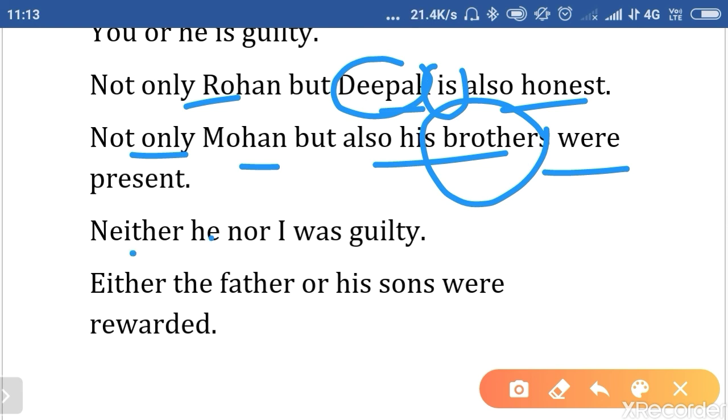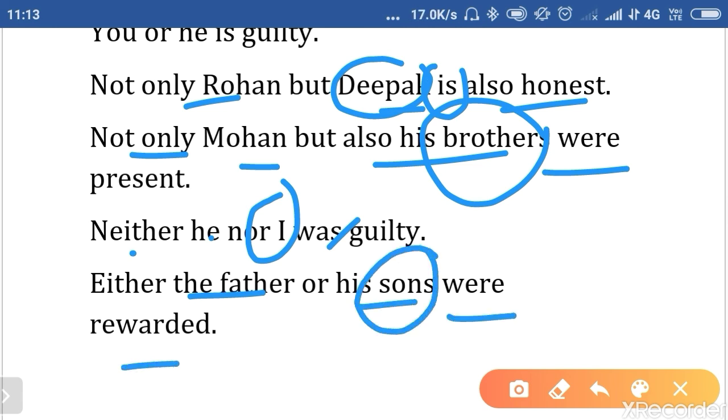Neither he nor I was guilty. According to I, was guilty. Either the father or his sons were rewarded. Sons, the second subject nearest to the verb, so sons were rewarded.